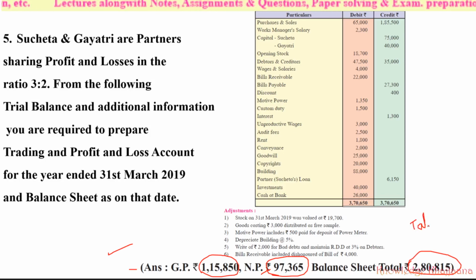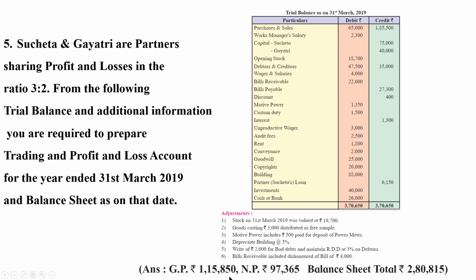Okay, with the answer given in the book because our answers are exactly matching with the answers given in the book. That is, our gross profit is rupees 1,15,850. Our net profit was rupees 97,365 and balance sheet total is rupees 2,80,850. Okay. See, it is good that all our figures are matching with the answers given in the book.